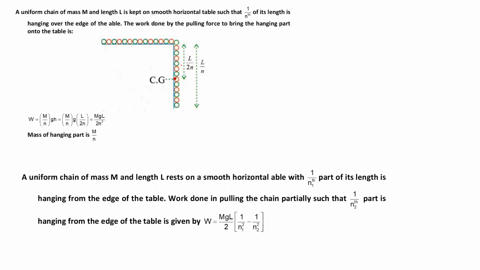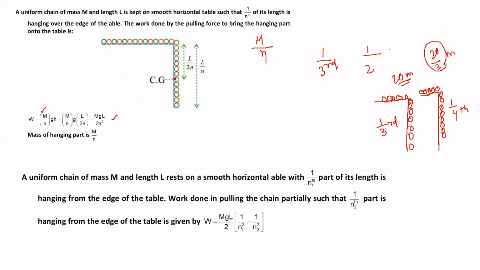And what is the mass of the hanging part? That is m by n. Total mass is m, and 1 by nth is hanging, so the mass of the hanging part is m by n. And g is acceleration due to gravity, so the weight is mg by n. And how much distance am I lifting? L by 2n. Understood? So that's why mgL by 2n square. So the work done by the pulling force in bringing the hanging part onto the table is mgL by 2n square.